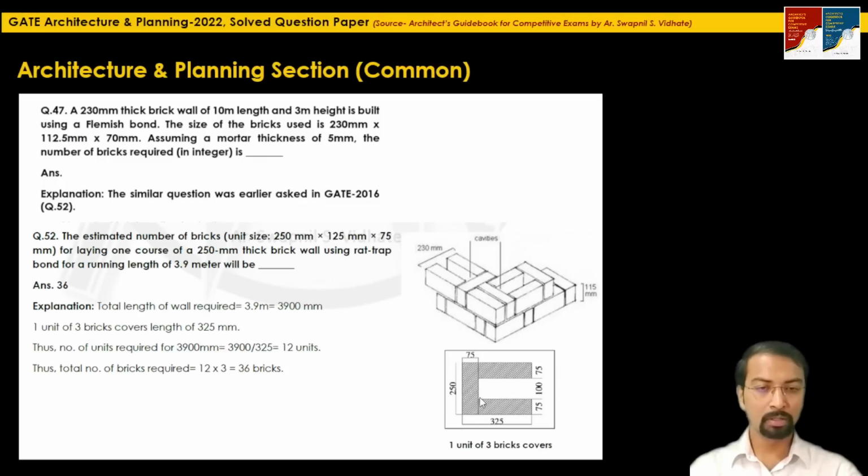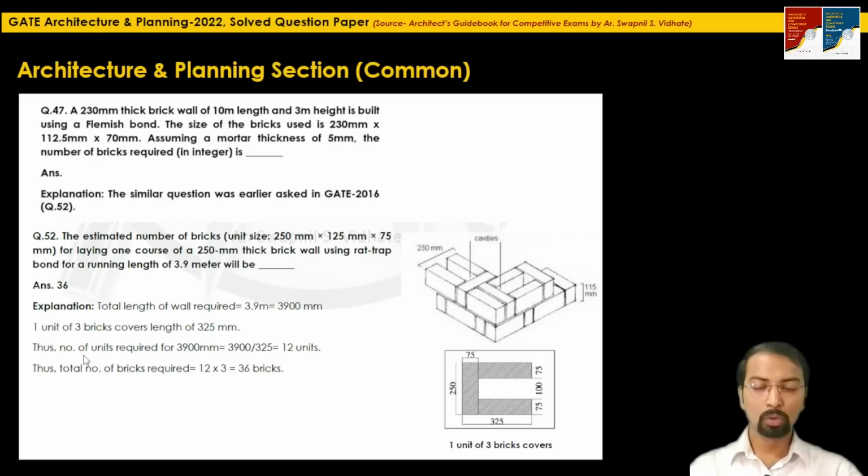There is a space available between the two stretcher bonds. Here, the length of this one brick is 250 mm plus this 75 mm width. So 250 plus 75, one unit of 3 bricks will cover the length of 325 mm.